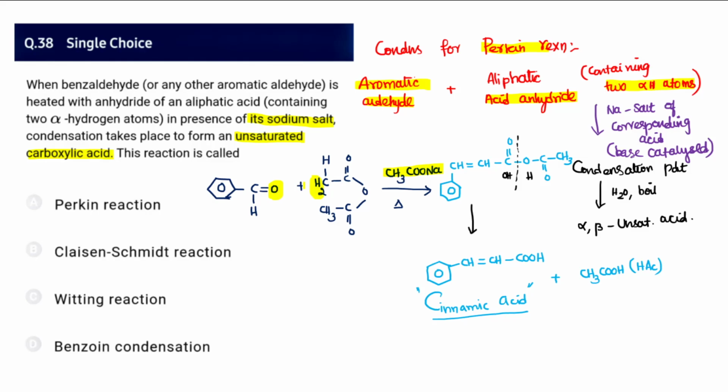So there will be removal of H2O, and this H2O will be removed and it connects, giving C6H5CH=CHCOOCOCH3. So it results in this type of condensation product, and on heating it produces cinnamic acid by addition of water. So an alpha beta unsaturated acid is formed. It's a condition for the Perkin reaction, so I can say 38 is A.